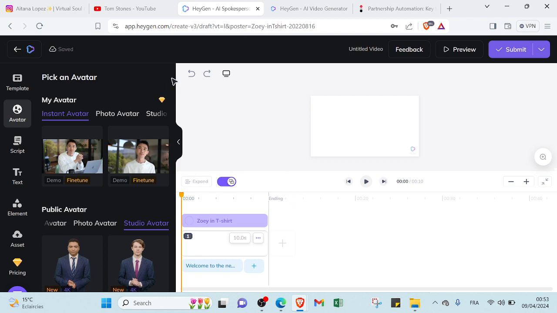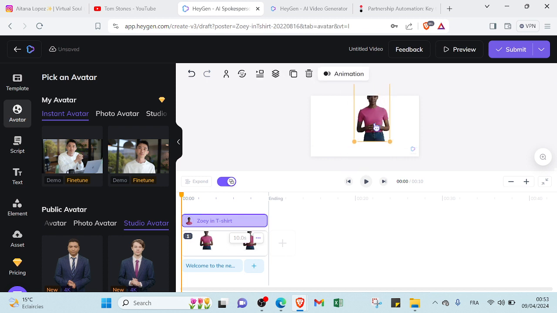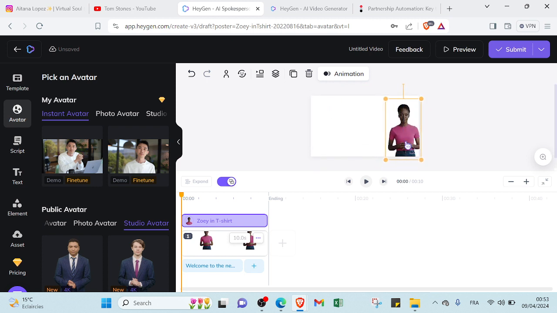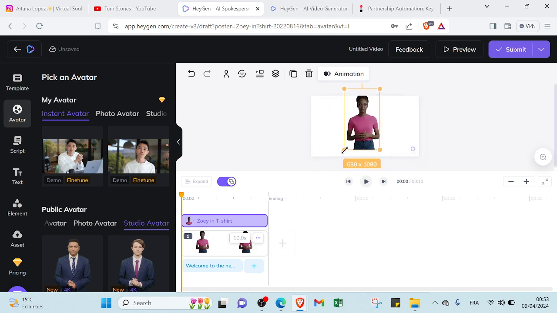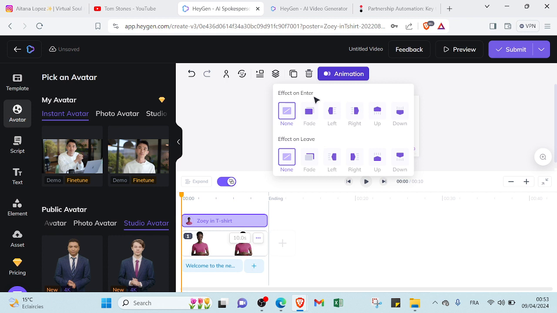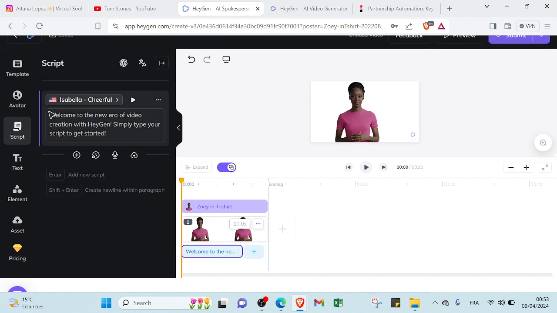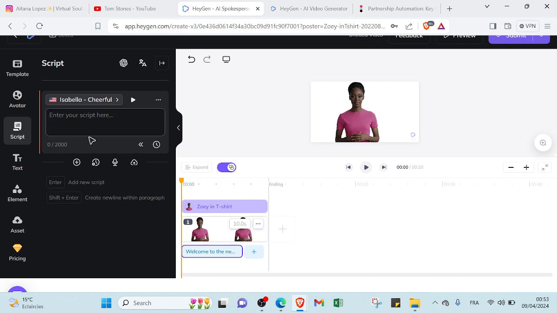So here we have the template avatar, so you can also change the avatar if you didn't like it, and then you can also change the place of the AI character if you want it on the left, on the right, or in the middle, and also if you want to zoom it too. Here we have the animation if you want to add an effect on enter, an effect on leave, and also here we have the script. If you want to add a script, you can just delete that one and then add yours.